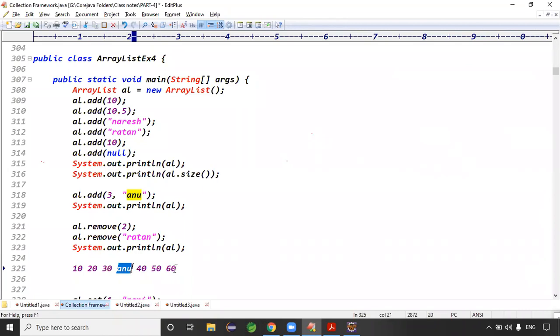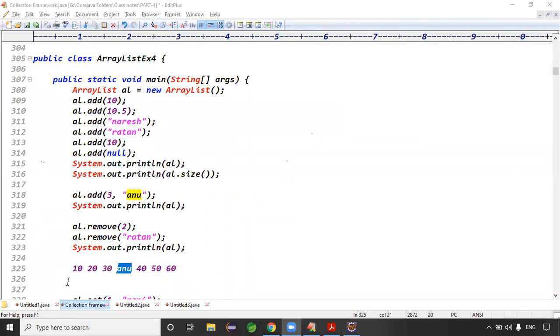Assume we have 1000 elements. Out of 1000 elements, at the second location I inserted a new element. Then what happened here? How many locations have to be shifted now? Second becomes third, third becomes fourth, fourth becomes fifth, fifth becomes sixth. Then how many shifting operations are required? We need more and more shifting operations, right? Exactly.